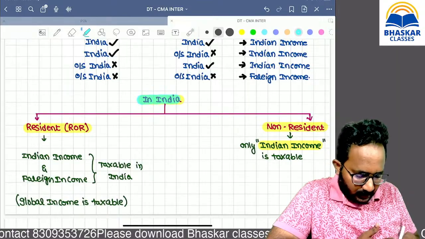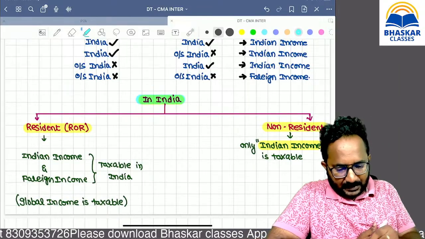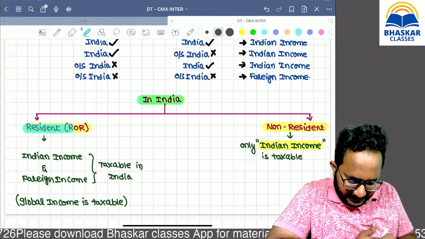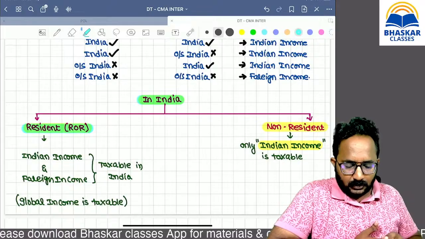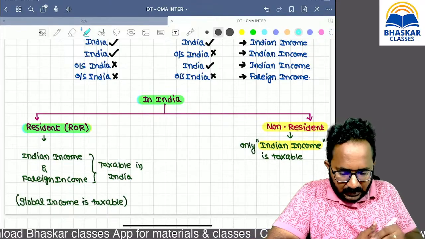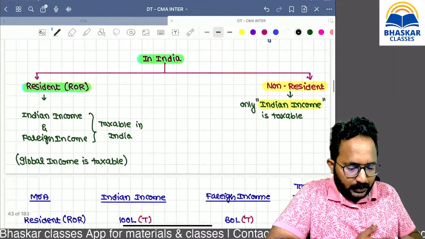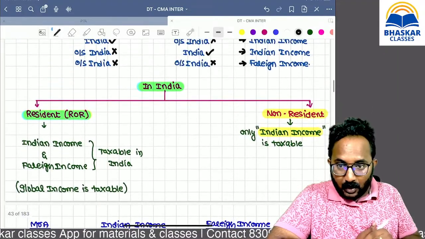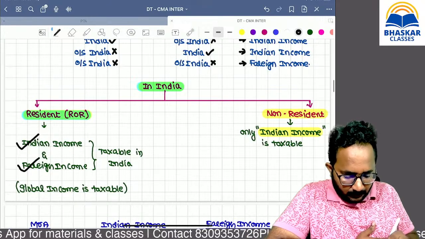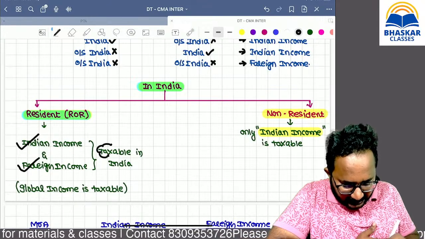In India, if one person's residential status is resident and ordinary resident, suppose an individual is a resident and ordinary resident in India, how is he going to pay the tax? On Indian income as well as on foreign income, both will be taxable in India.